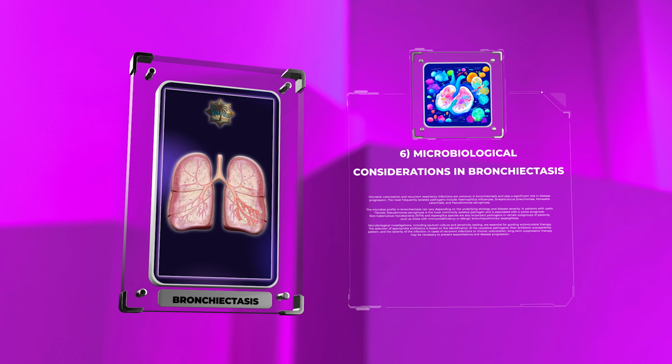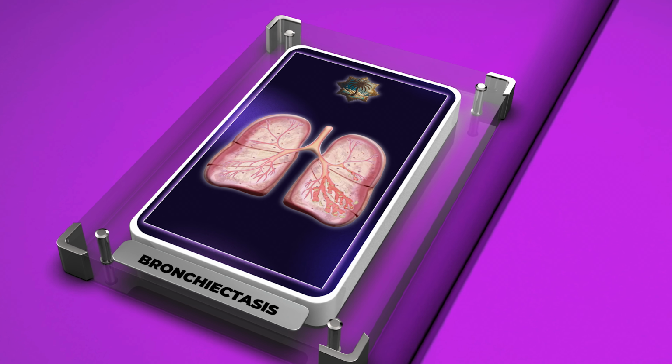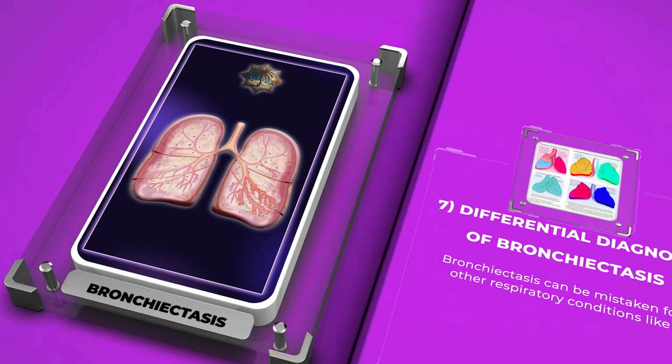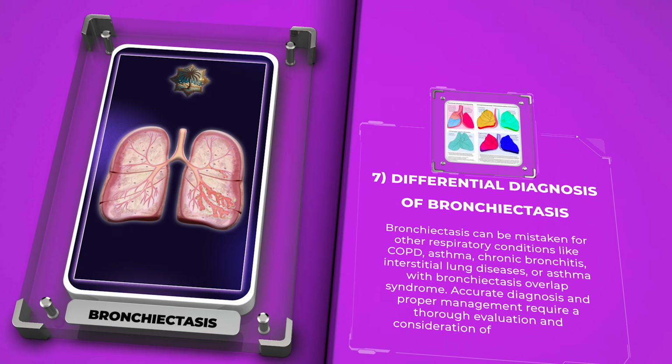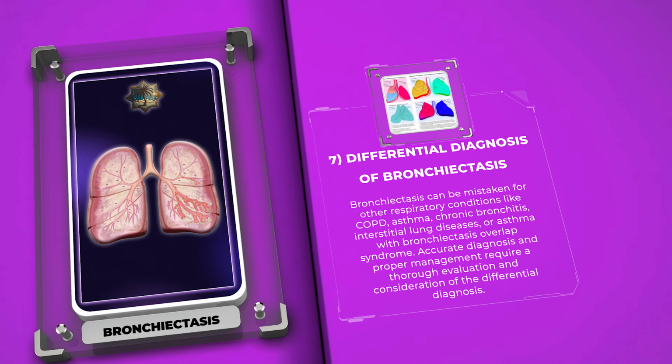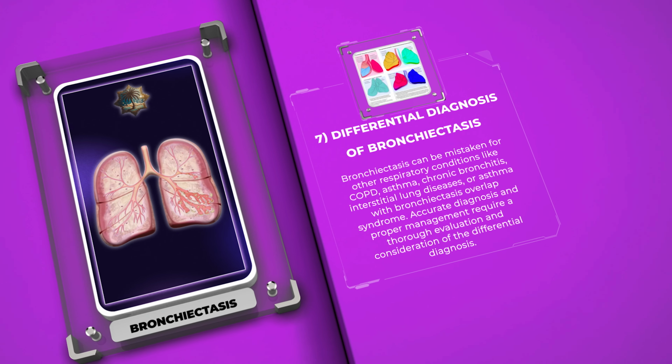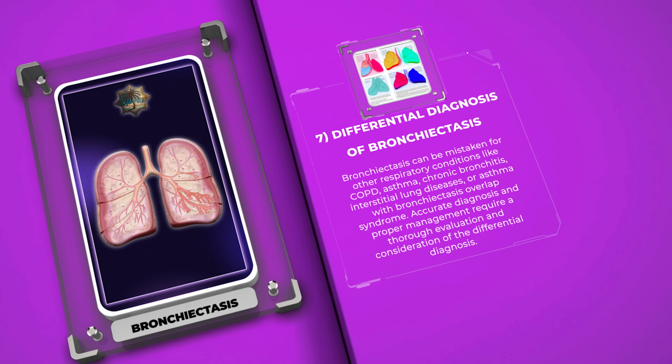Bronchiectasis can be mistaken for other respiratory conditions like COPD, asthma, chronic bronchitis, interstitial lung diseases, or asthma with bronchiectasis overlap syndrome. Accurate diagnosis and proper management require a thorough evaluation and consideration of the differential diagnosis. Bronchiectasis can cause respiratory infections, hemoptysis, respiratory failure, cor pulmonale, and amyloidosis. Proper management, including antibiotics and airway clearance, can reduce complications and improve outcomes.